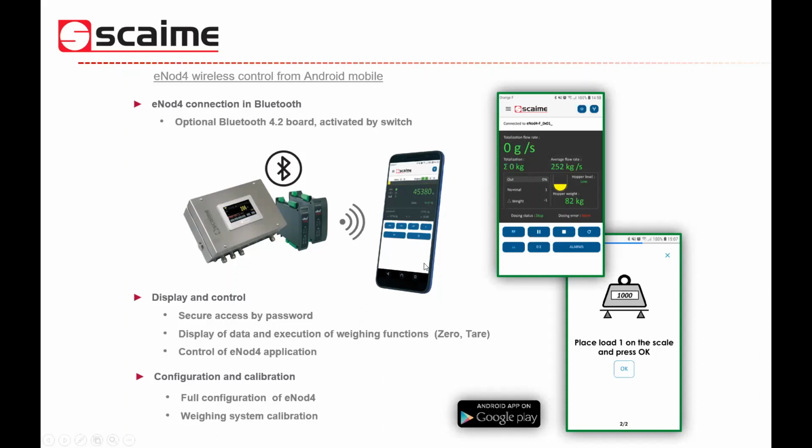So this is a tool which can be very interesting, especially for systems in which it's not very easy to access the cabinet. As an example, let's give an example with silos, perhaps, so that you can, from a certain distance from the system, have access to the controller remotely.